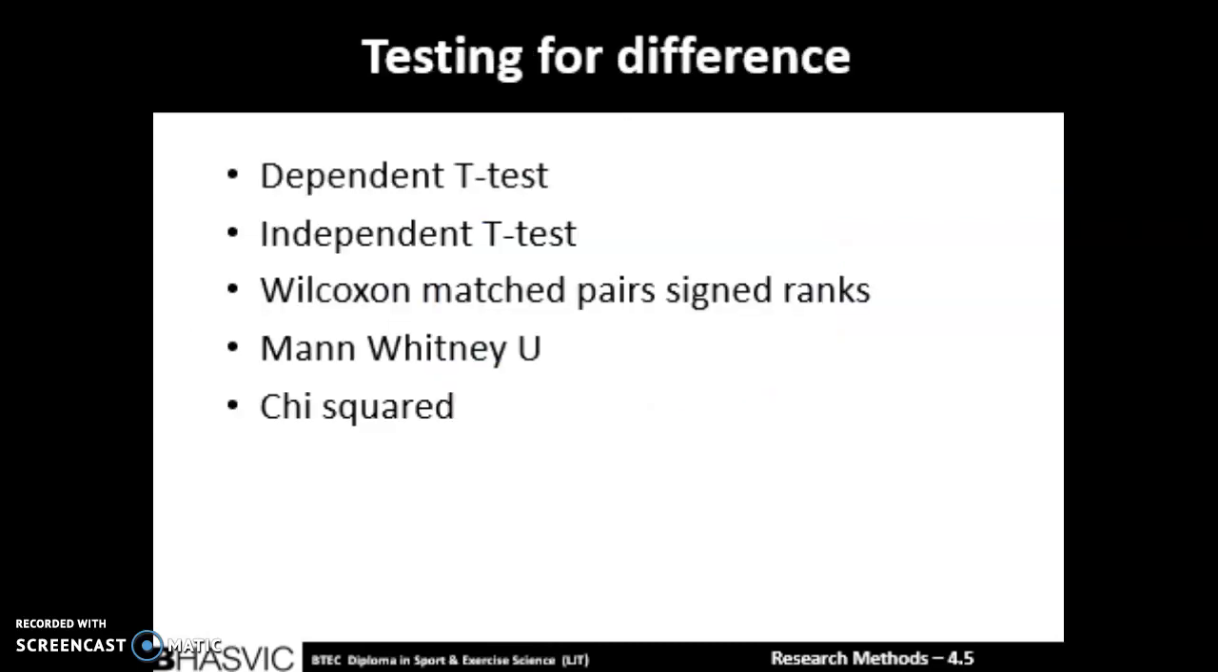There are 5 different tests we use for testing difference, including dependent t-test, independent t-test, the Wilcoxon matched pairs signed ranks, the Mann-Whitney U, and the chi-squared test. I'm going to go through the dependent t-test and the independent t-test.